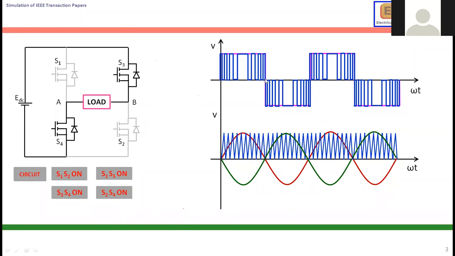But THD is reduced. If you take the square waveform, THD is 40, some 42 percent, and this waveform's THD will be some 18% or 19%. So it's good compared to the square waveform.